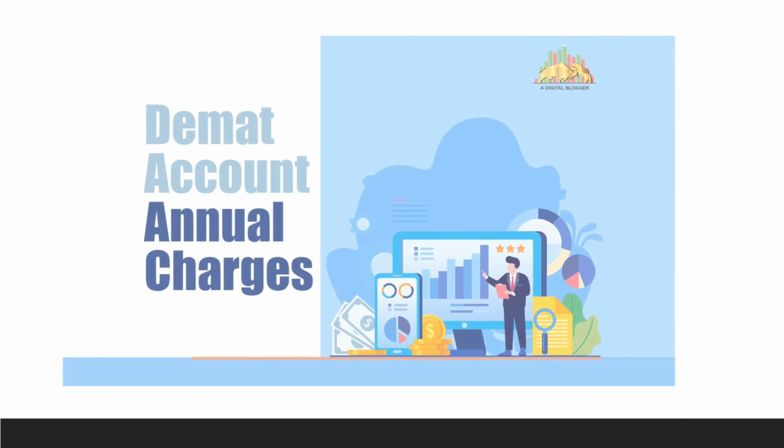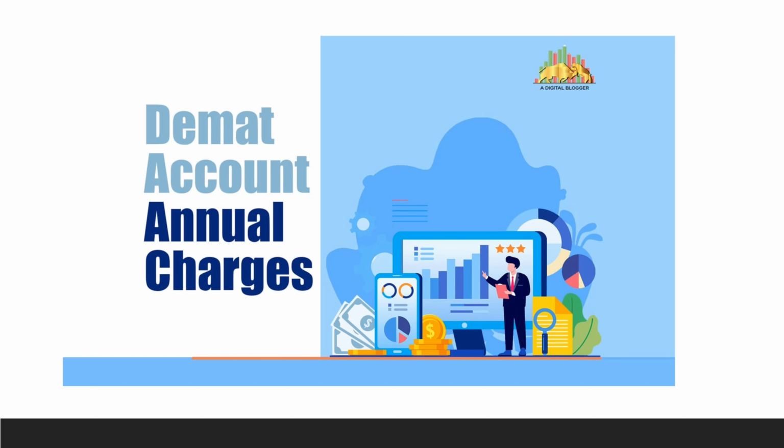And second one is maintenance charges. In a bank account, we all have minimum maintenance charges. Likewise, in stock market, we have yearly maintenance charges which start from 300 to maximum 500. But now, if you visit the broker's website, they have clearly mentioned the current maintenance charges which they charge.